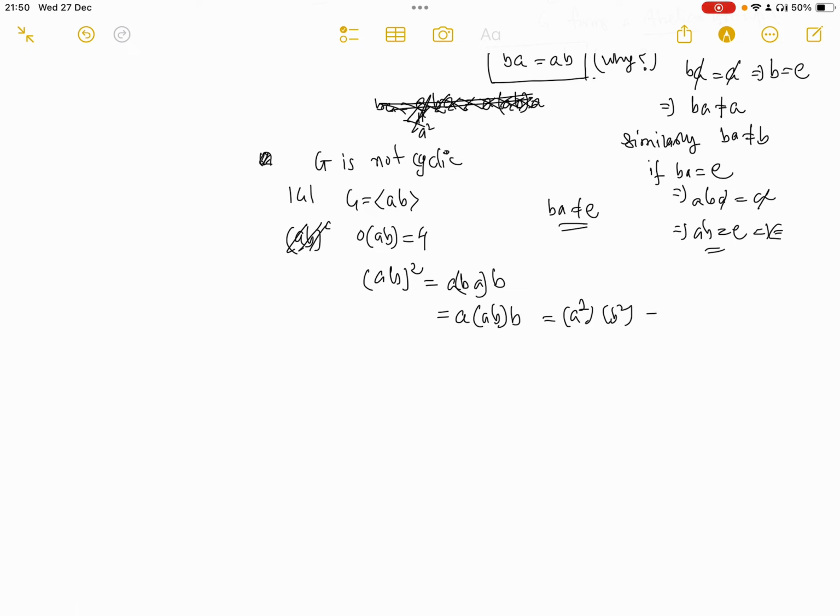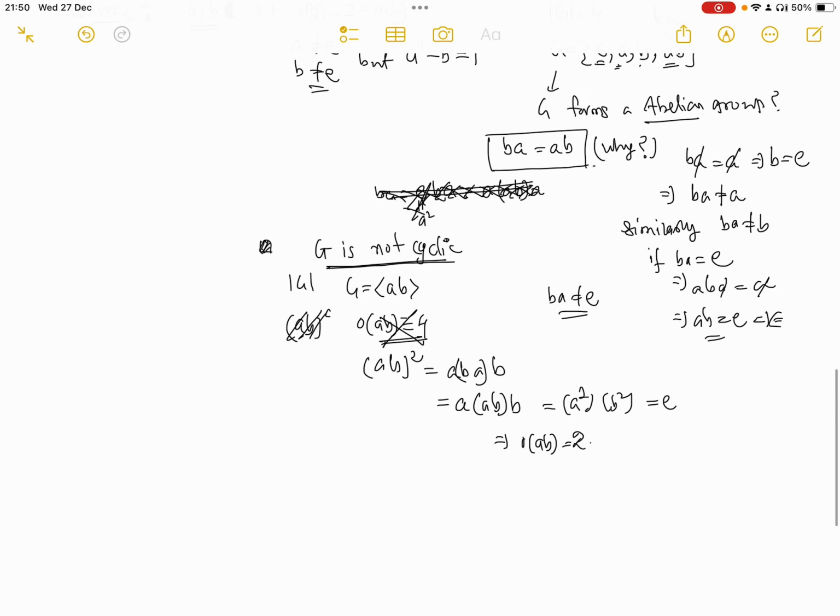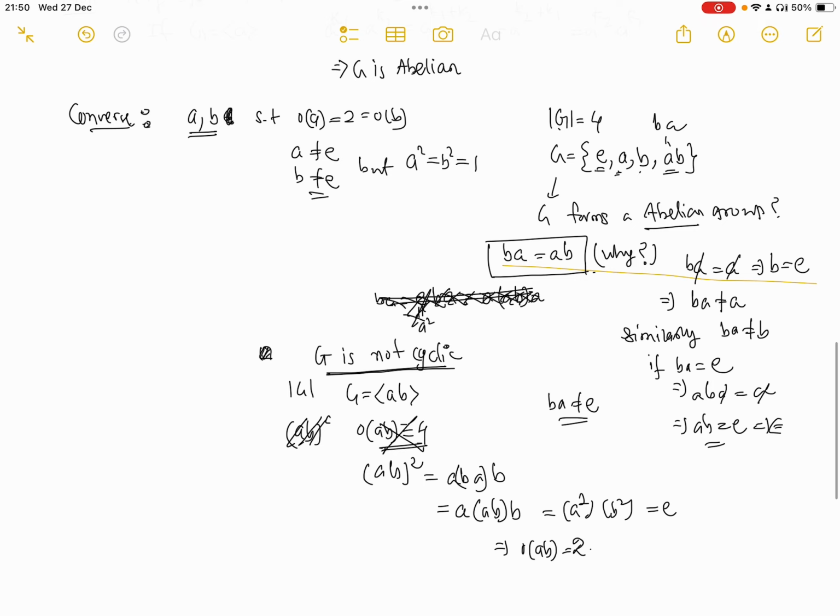And again you can take B squared, A squared, that is E. So we get the order of AB is 2, but it is not 4. So we get G is not cyclic because there is no element of order 4. So we get an example of a non-cyclic group which is abelian. So the converse is not true in general.